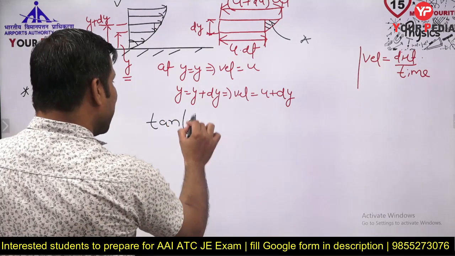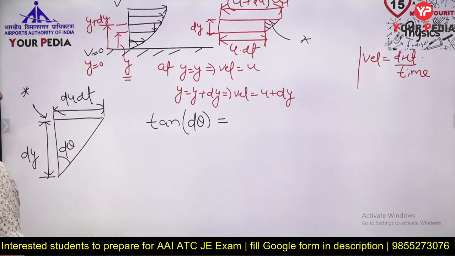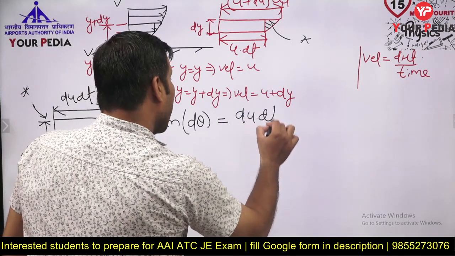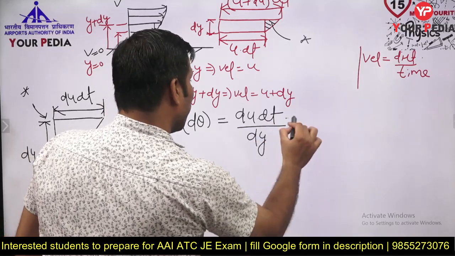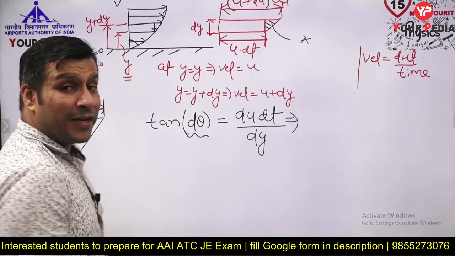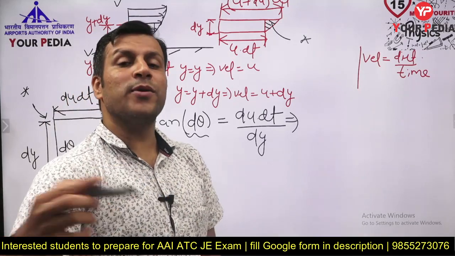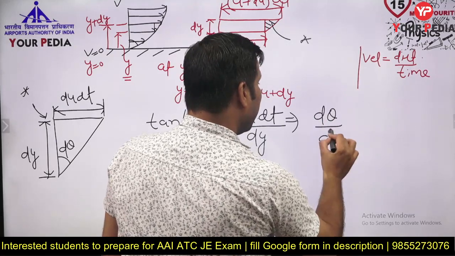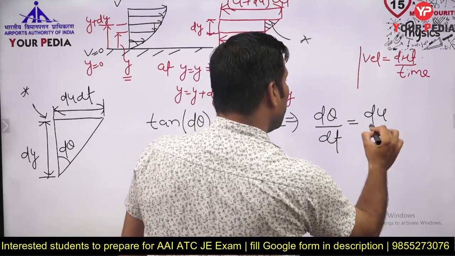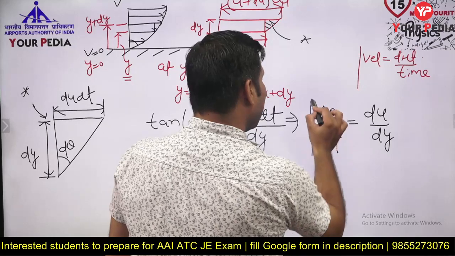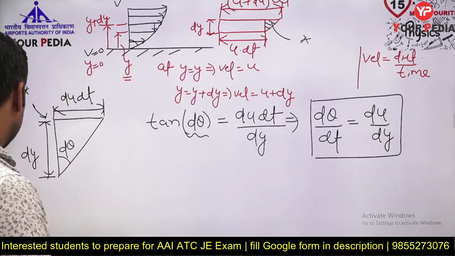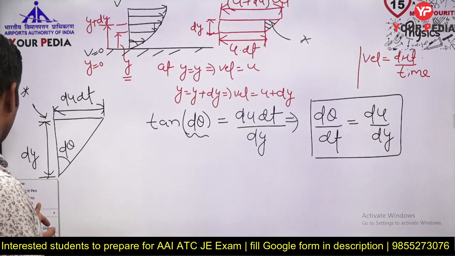Now this angle is d theta, so I can write tangent d theta. What is tangent d theta? Tangent theta is perpendicular to the base. The perpendicular is du dt, and the base is dy. For a small angle theta, tangent theta you can write as theta only. So you can write d theta by dt, and this is equal to du by dy. Mathematically I want to prove this so that you get the idea. This is known as velocity gradient. Let me write it here.